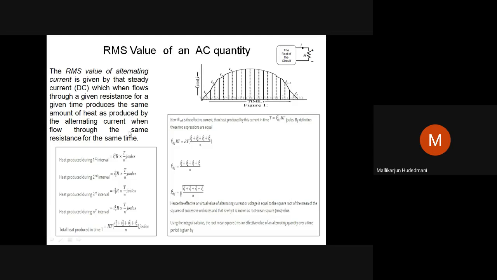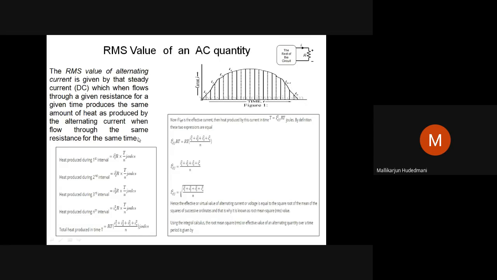See, that I read out, it is an indirect definition. The RMS value of an alternating quantity is given by that value of DC current which, when it flows through a given, that is known, resistance for a known amount of time, T seconds, produces the same heating effect as produced by the alternating current when flowing through the same resistance for the same time. So I was making it very clear.